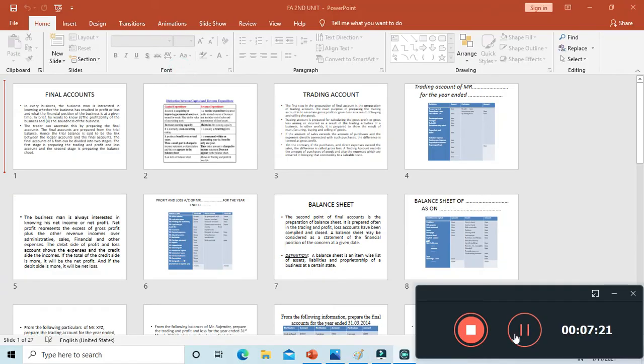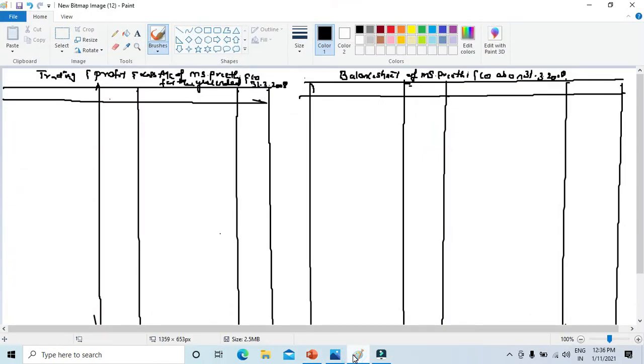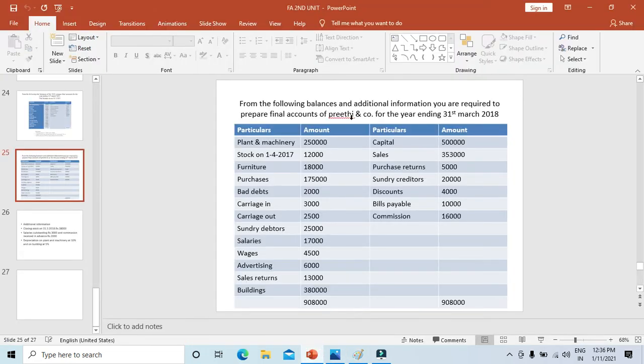So let's start doing this problem. Now let's take all these items one by one. First, let me show you this. You need to write down whose account it is: Preeti and Company. If you see this, prepare the final accounts of Preeti and Company for the year ending 31st March 2018. He has given you the same.